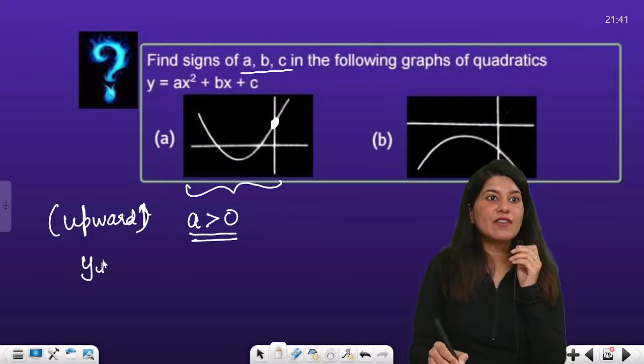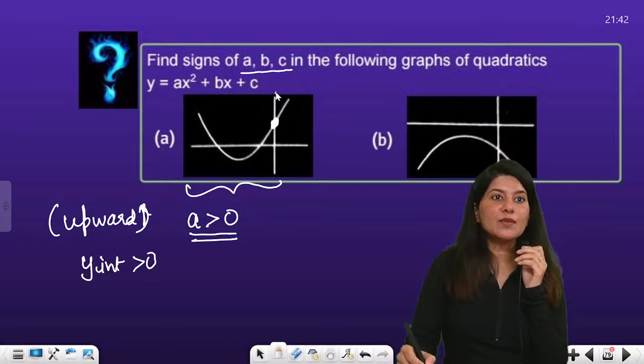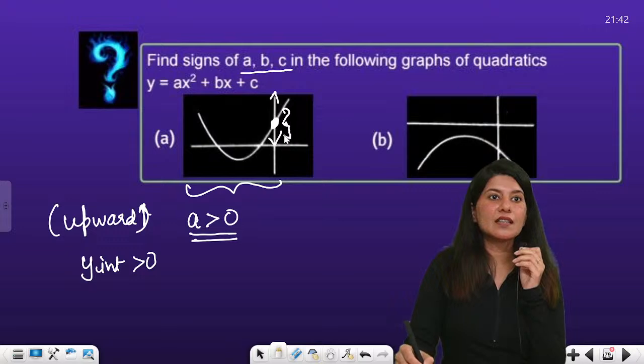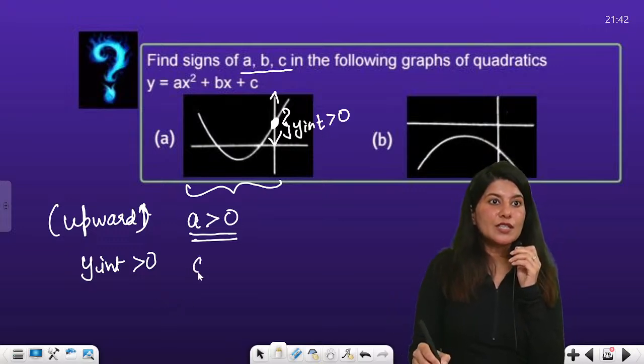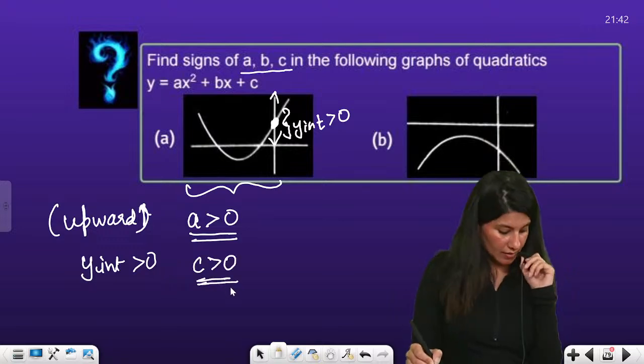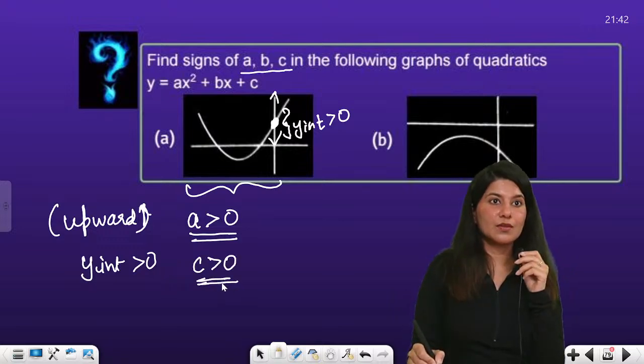So basically your y-intercept is positive. Can you see this is the positive y-axis? And your y-intercept is positive, right? So your c is positive. Your c is positive. Okay.